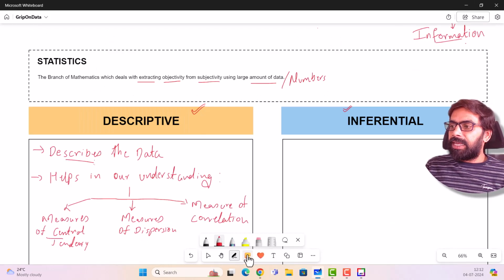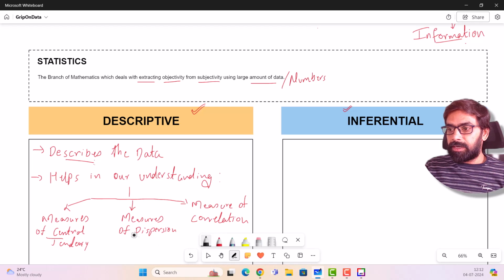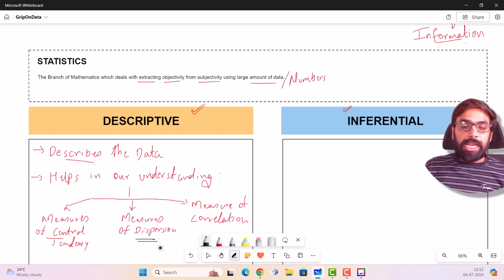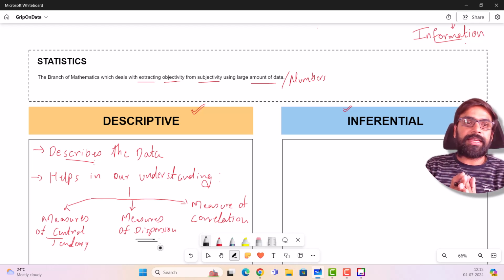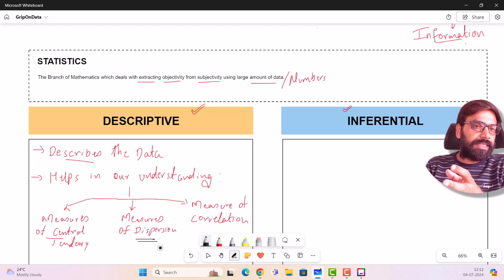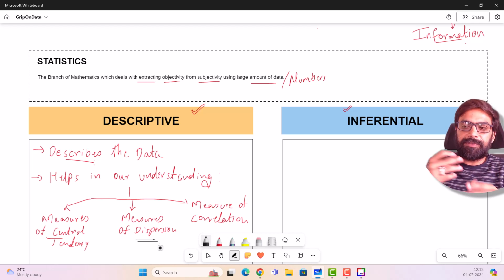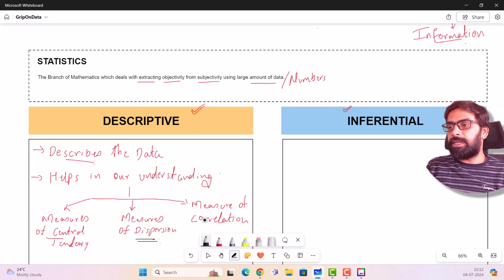This is where the next element, our measure of dispersion, comes into the picture. Our measure of dispersion helps us understand how much the data is spread, so that along with the central tendency, we can understand how much the data is spread and take appropriate calls and decisions.